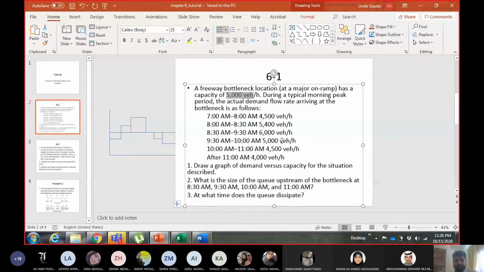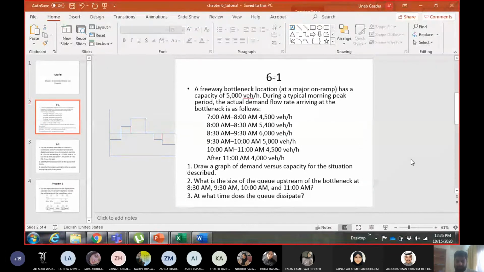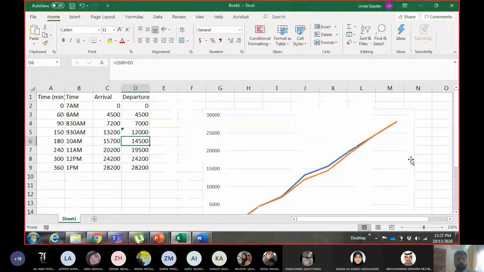Then after that, from 10 to 11 a.m. the number of vehicles leaving will be 4,500 plus 500 from the queue, right? Remember, 500 from the queue. So it will again be 5,000. So I will add 5,000 vehicles more. So 14,500 plus 5,000 gives you 19,500.